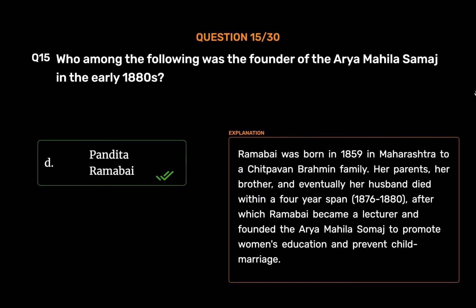Pandita Ramabai. Ramabai was born in 1859 in Maharashtra to a Chitpawan Brahmin family. Her parents, her brother, and eventually her husband died within a 4-year span, 1876 to 1880, after which Ramabai became a lecturer and founded the Arya Mahila Samaj to promote women's education and prevent child marriage.